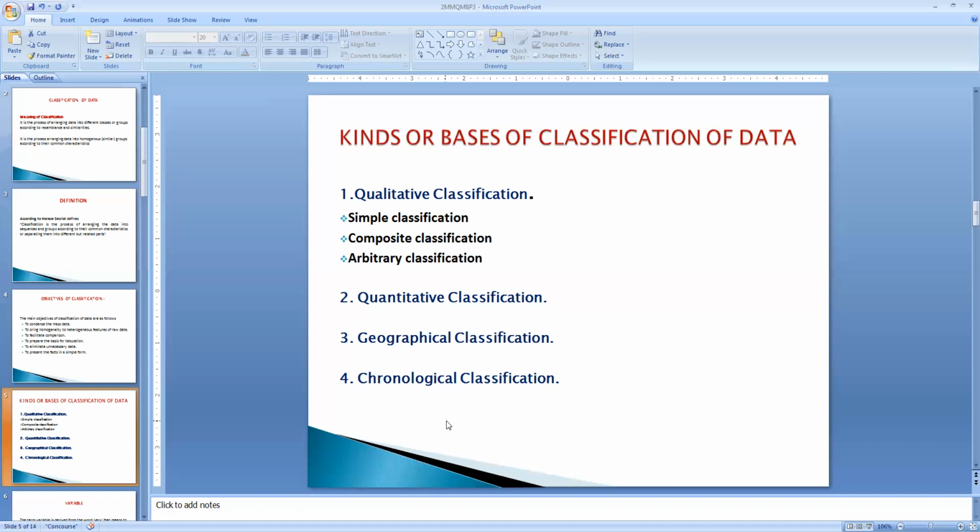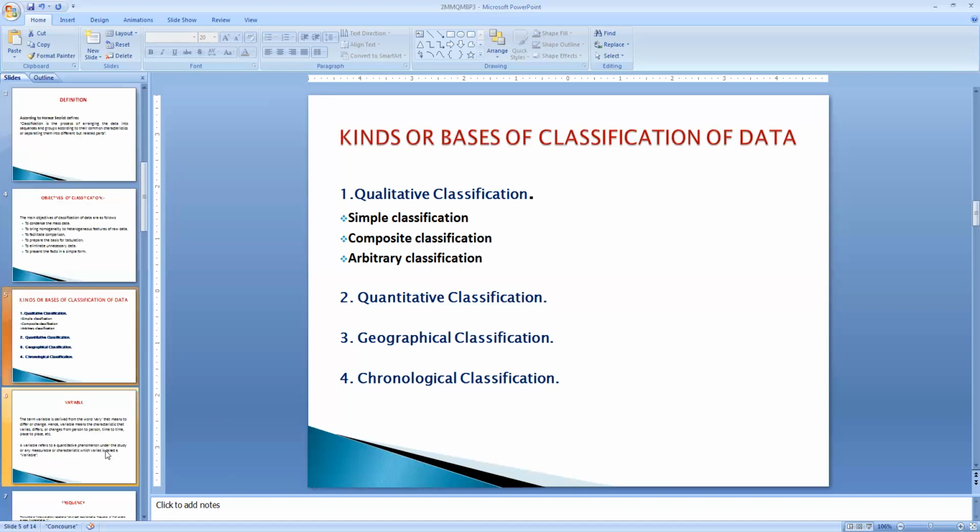And the next one is called chronological classification. What does chronological classification mean? The data collected are arranged according to the order of time. It may be in the form of years, or the arrangement may be in the form of months or weeks. That kind of classification is called chronological classification.